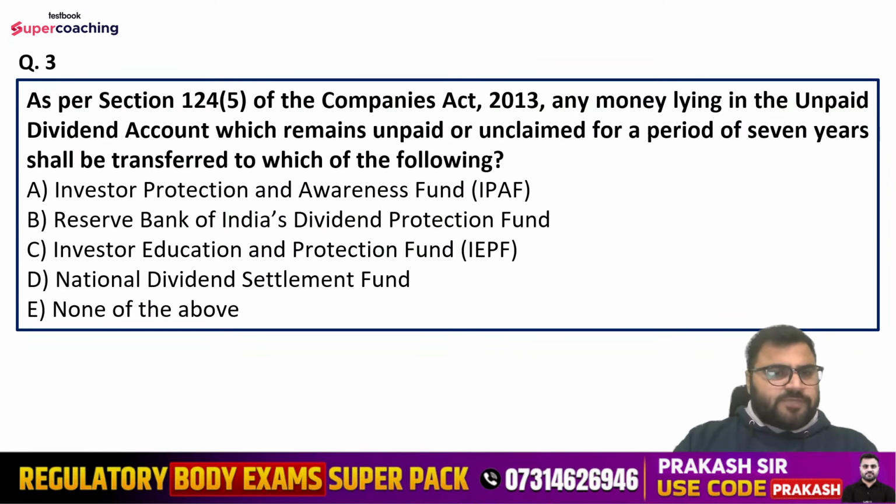Question number third, as per section 124 subsection 5 of the Companies Act 2013, any money lying in the unpaid dividend account which remains unpaid or unclaimed for a period of 7 years shall be transferred to which of the following? Options are Investor Protection and Awareness Fund, Reserve Bank of India's Dividend Protection Fund, Investor Education and Protection Fund, National Dividend Settlement Fund, or none of the above.